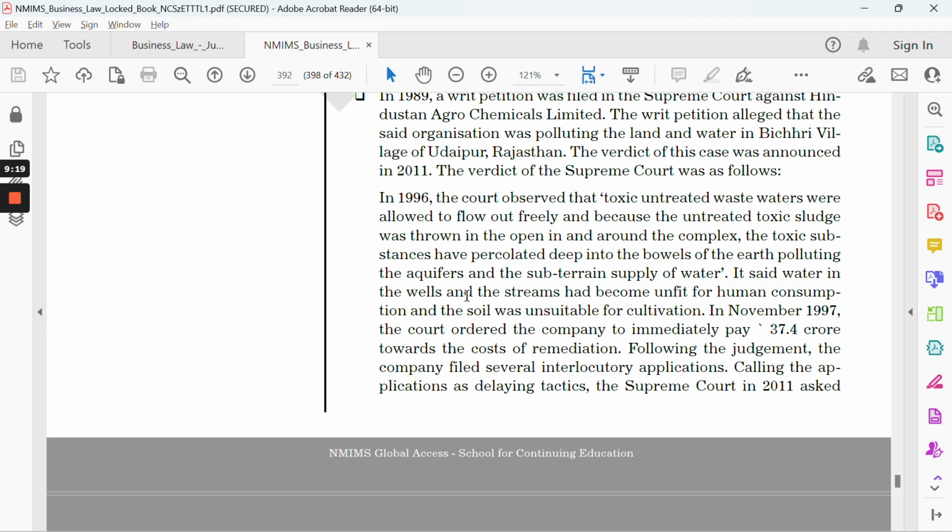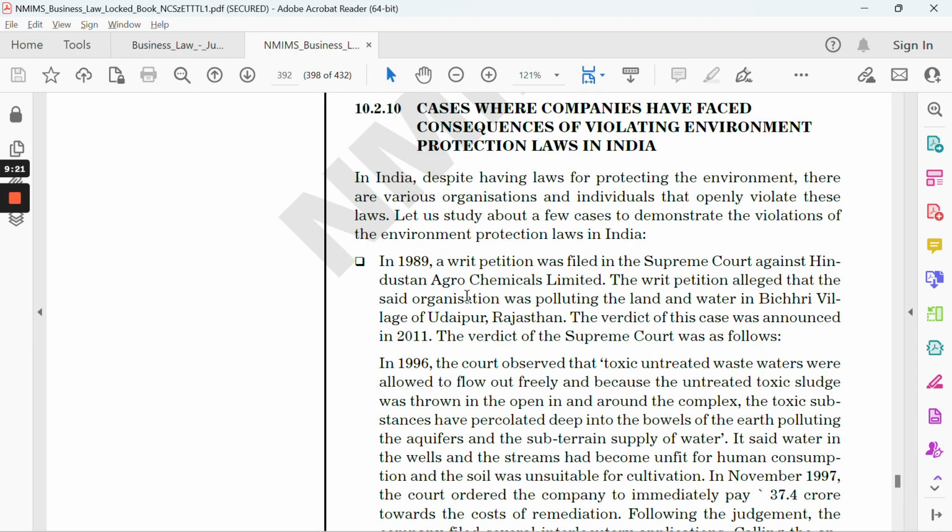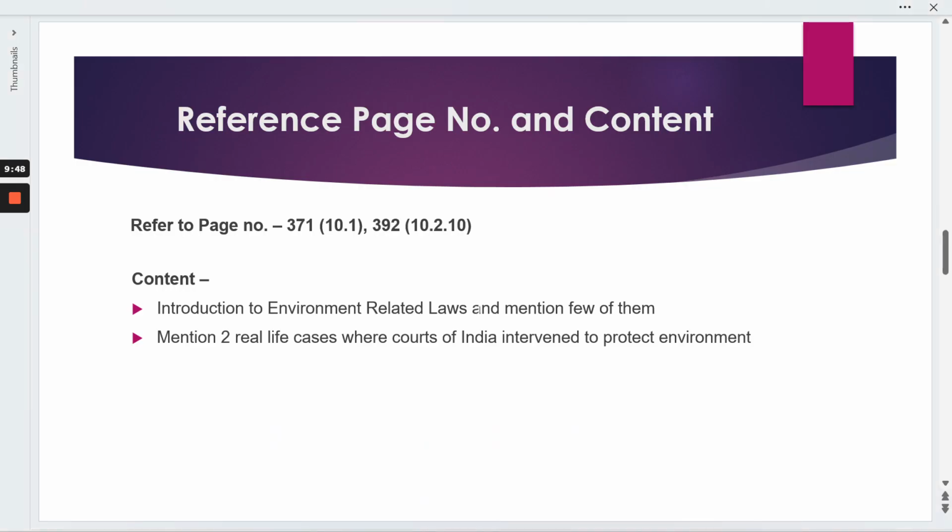So these are the two real life case studies. It's not mandatory that you write only these two. Maybe you can refer to one or both from the internet. In Google you will find any number of case studies where a judgment was given under the Environmental Protection Act. You can refer to any two as per your requirement, right? So the second question is also pretty much clear.